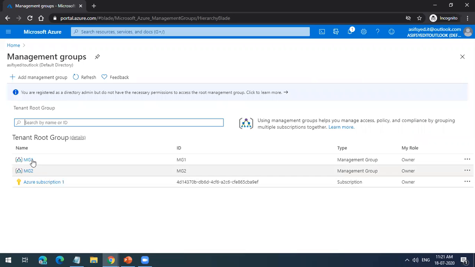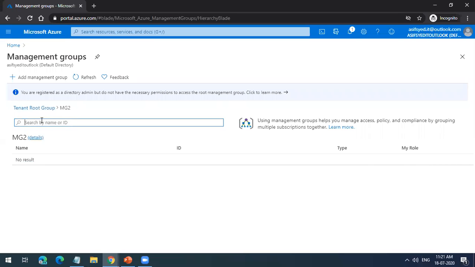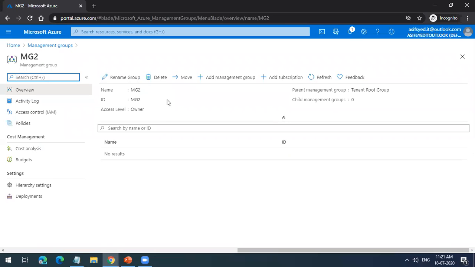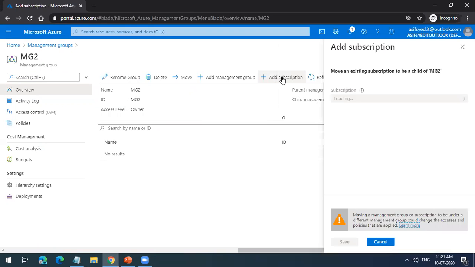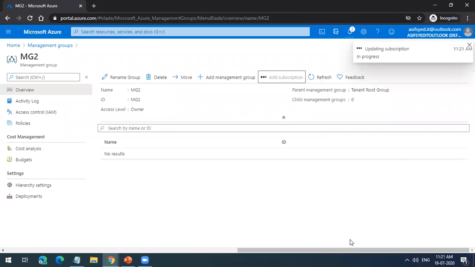So right now, if you can see in the root tenant, I have created two management groups and I have one subscription. This subscription is not part of a management group. I made a mistake there. So this is separate, not within this management group. If I go inside the management group, you will see nothing. If I click details, now I can add a subscription here. So under this management group 2, I am adding my subscription which I have already.